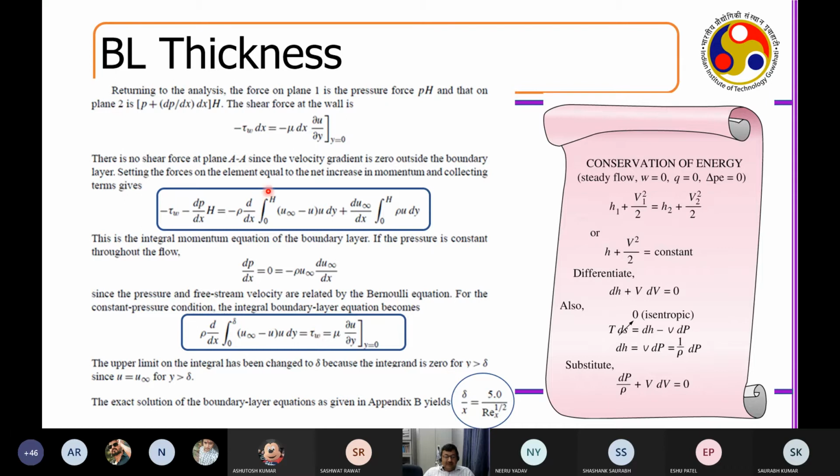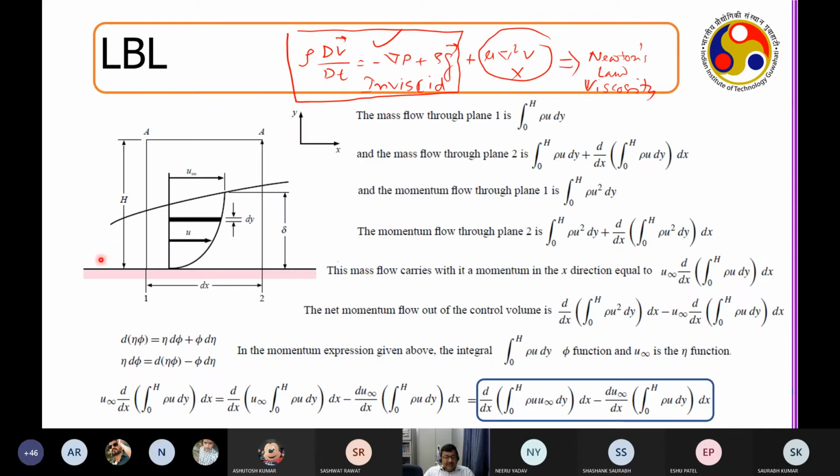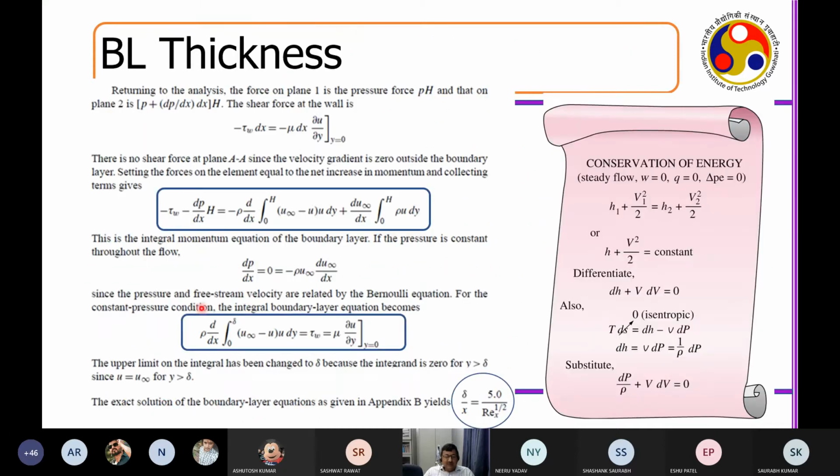Now you see that, from here, what you did is change the 0 to h limit to 0 to delta. These all come from the physical framework that you are assuming: that this is 0 to delta, and across this point to this point, the del P by del X remains uniform. And then you are doing the entire analysis with this dy and this dx. That gives you an approximate equation for the boundary layer, which comes out to be like this.